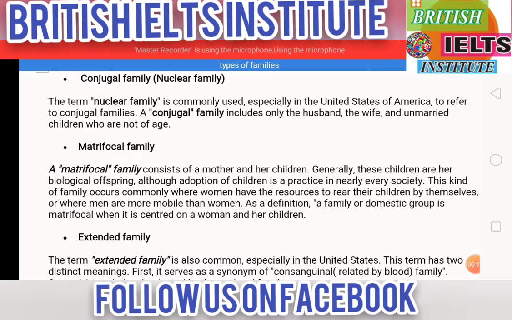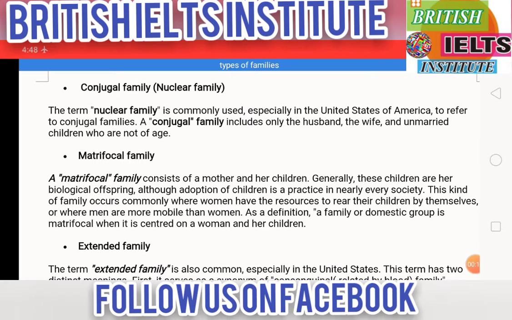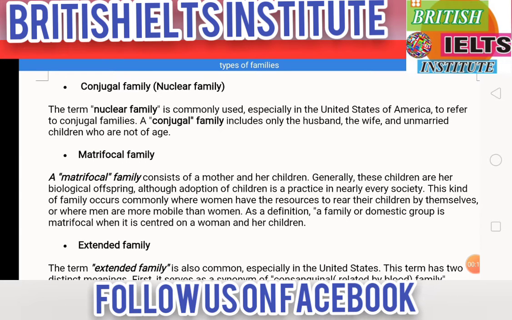Okay, today we are going to focus on the types of families. Actually, this has become a very important topic because on exam day, and sometimes in practice, students have to speak about the family type, but still don't know about more than just two types of families, nuclear family and joint family.